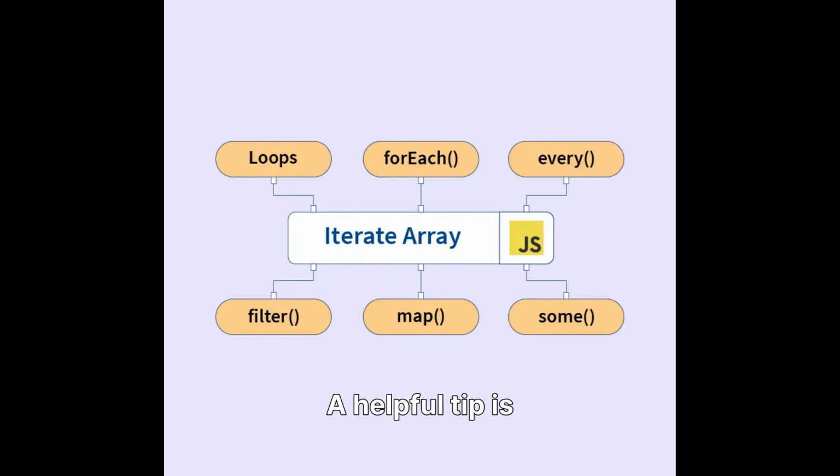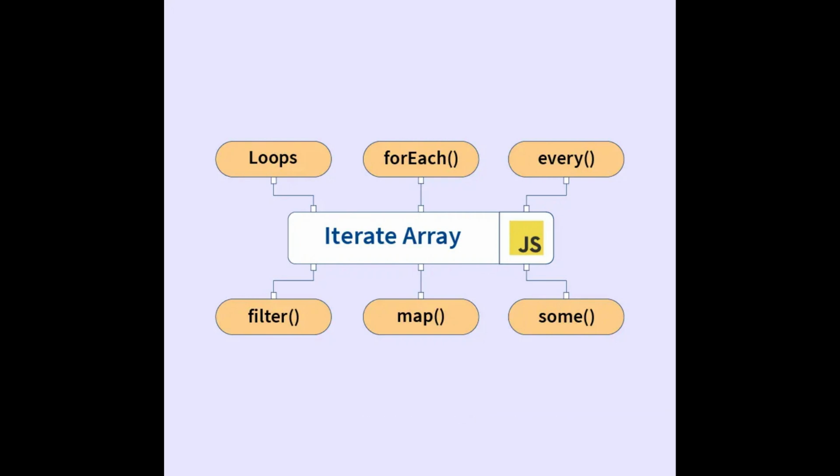A helpful tip is to remember that for each loops are generally designed for read-only iteration. While you can access each item, directly modifying the collection structure during a for each loop can lead to unexpected behavior or errors. It's perfect for processing lists or performing actions on each item. But if you need to manipulate elements by their index or modify the collection itself, traditional for loops are more appropriate and safer.